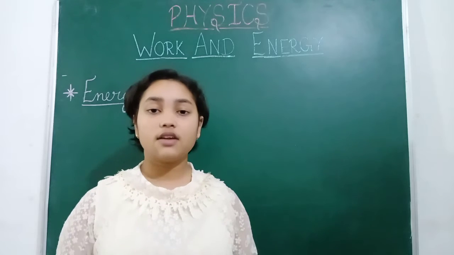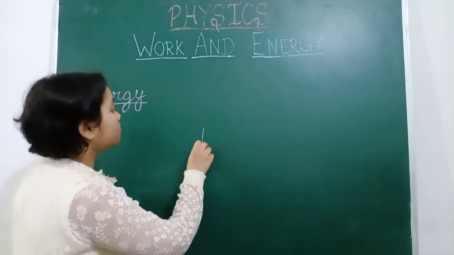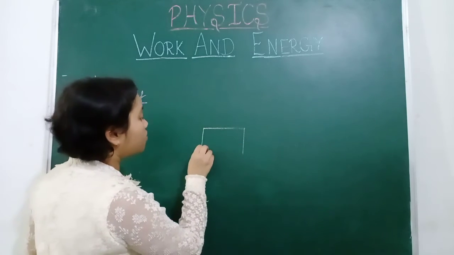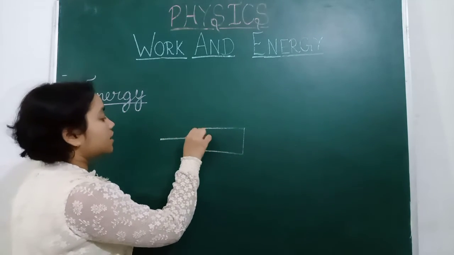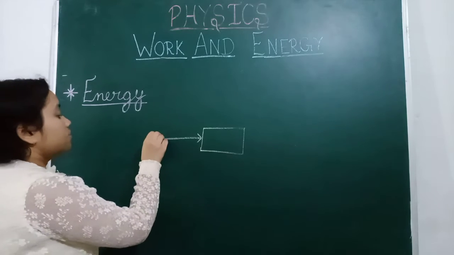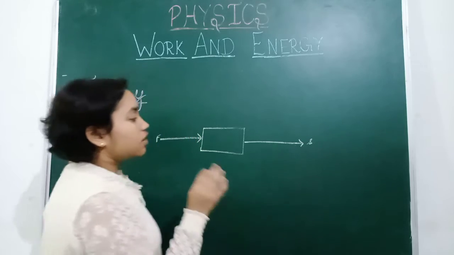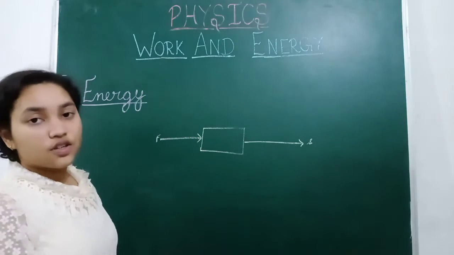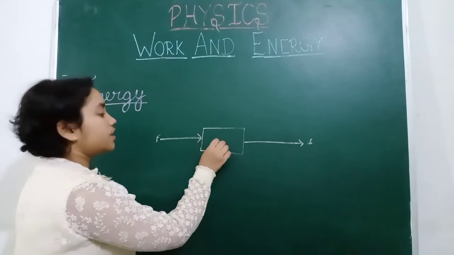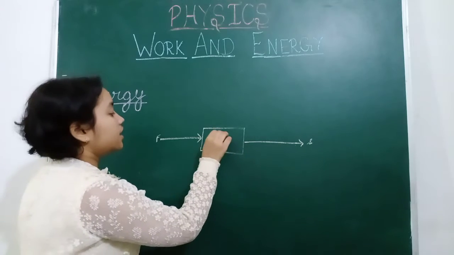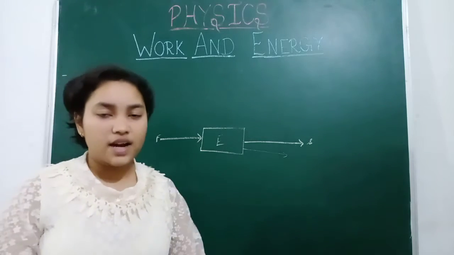Suppose this is an object, and we are acting a force F on it, and it takes some displacement S. When we are possessing our energy, our energy is transferred into this object, and this object will gain energy, and then it will move in some direction, depending on the direction of the force.